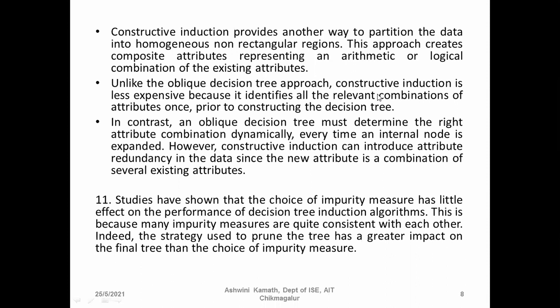So when we choose the impurity measure, it has very little effect on the performance of the decision tree in decision tree induction algorithms. The impurity measure that we choose has very low effect on the performance of the decision tree. This is because all the impurity measures are quite consistent with each other. When we applied three different impurity measures, we saw only slight differences in the values. They work similarly.